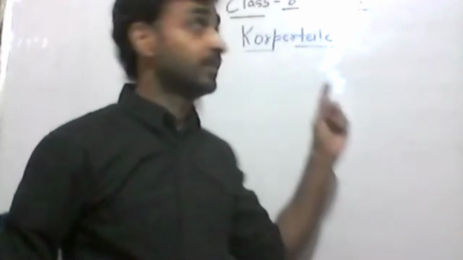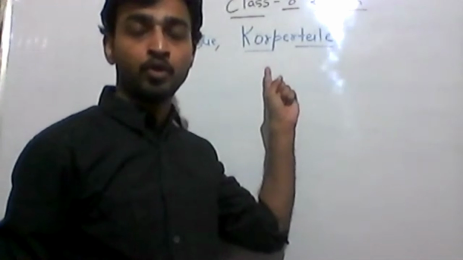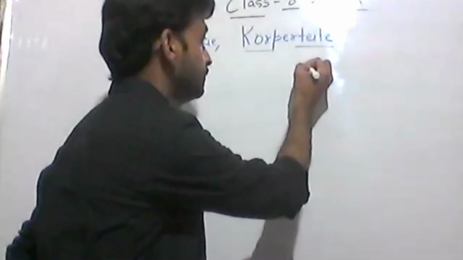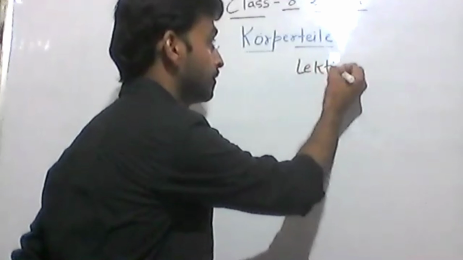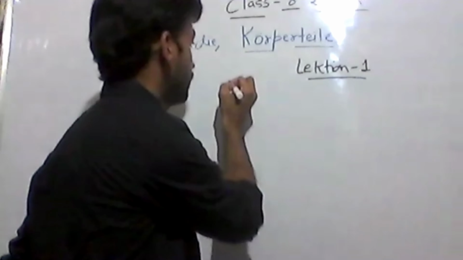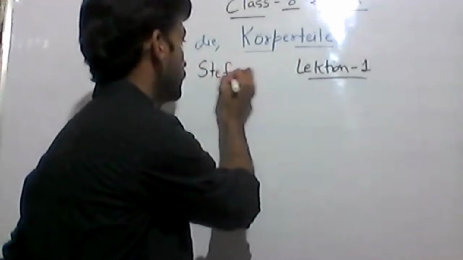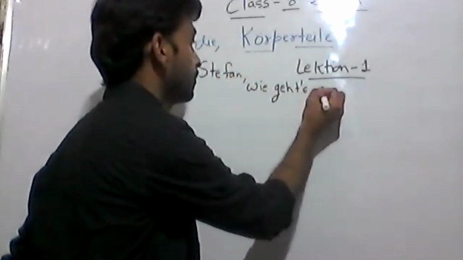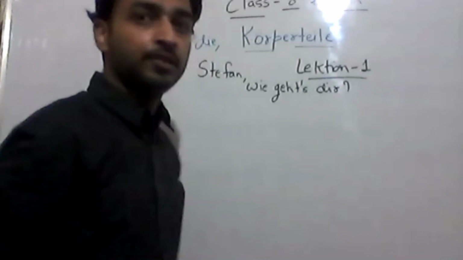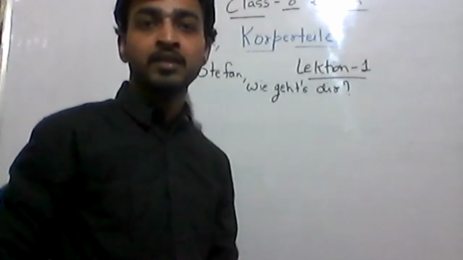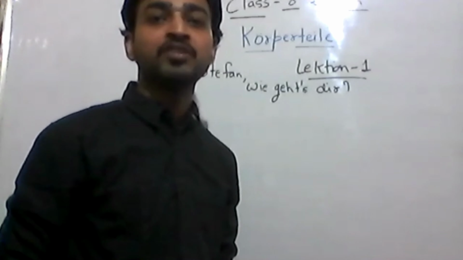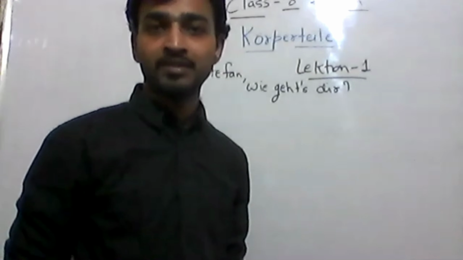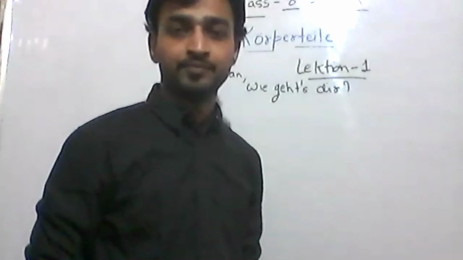Today we are learning class 8th German language topic Körperteile. This is lection 1, chapter 1. Stefan, wie geht es dir? In this chapter we learn about the disease, how we make sentences by using the body parts, various types of body parts and the disease, and how to form the sentences. Okay, so let's begin.